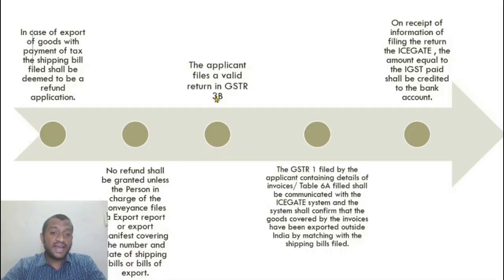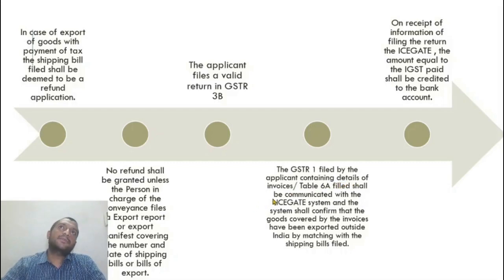The applicant files a valid 3B, and the details mentioned in 3B, taxable value, total value, should match with the shipping bill and the export manifest or export report that the person in charge files. So all of these should be in unison. So we have to be very careful. The GSTR 1, most of our clients initially got a lot of issues because there were a lot of mismatches with the shipping bill number. A 1 rupee mismatch, the refund would have been rejected. GSTR 1 filed by the applicant.